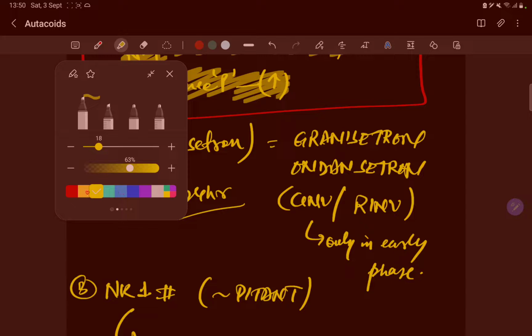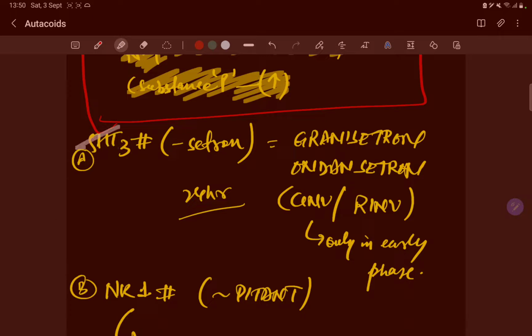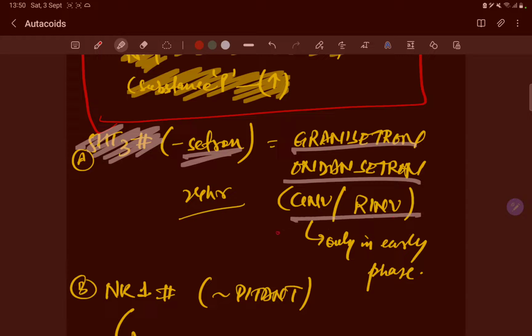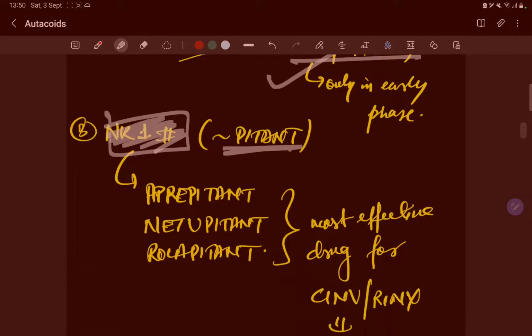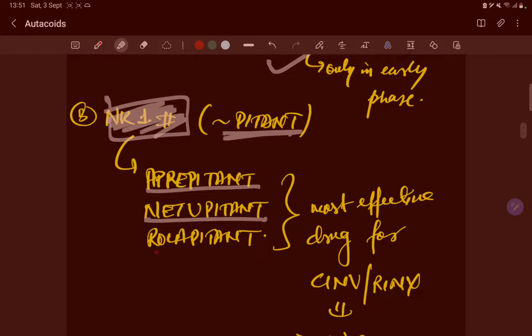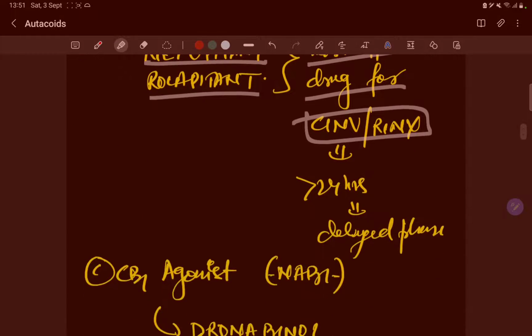These are the basic things you have to understand: 5-HT3 blockers are the setrons, granisetron or ondansetron. It is used, as I have discussed, in chemo- and radiotherapy-induced nausea and vomiting. NK1 blockers are the pitants: aprepitant, netupitant, rolapitant. This is the most effective drug in chemotherapy and radiotherapy induced nausea and vomiting. And after 24 hours there is a delayed phase.